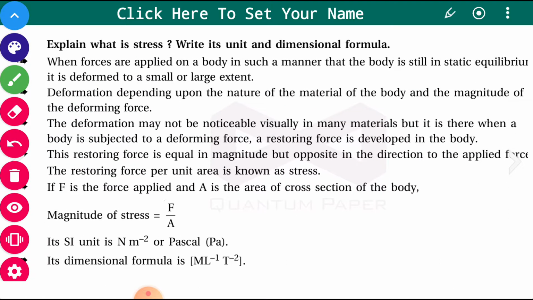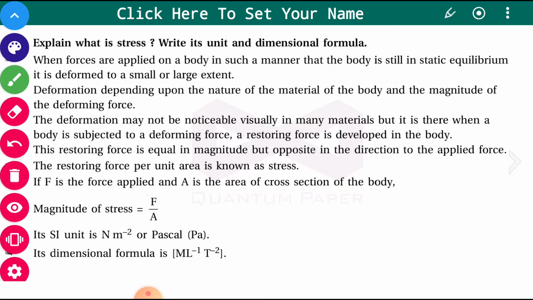When forces are applied on a body in such a manner that the body is still in static equilibrium, it is deformed to a small or large extent. Whenever it is in static equilibrium, if the force is applied, then there will be a slight or large deformation, depending upon the nature of the material of the body. This deformation is not the same for every material. It is different for different materials.